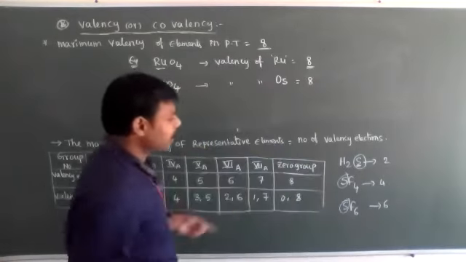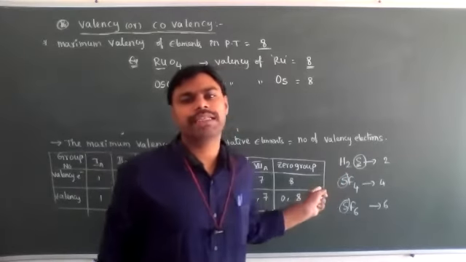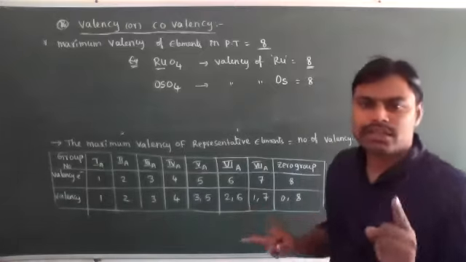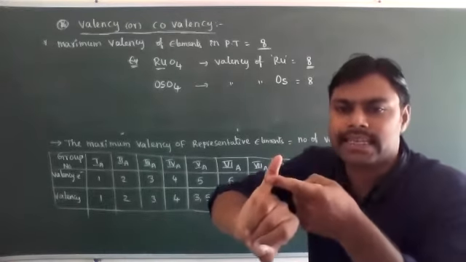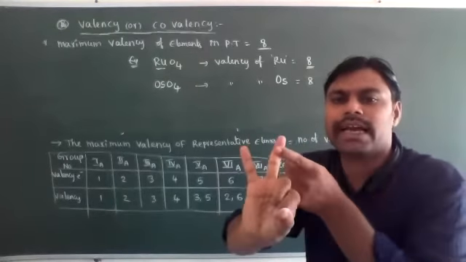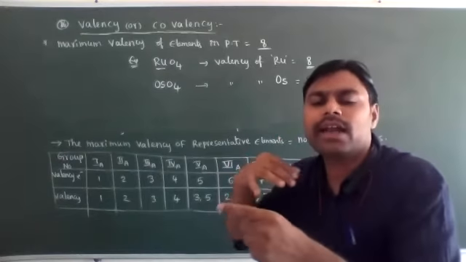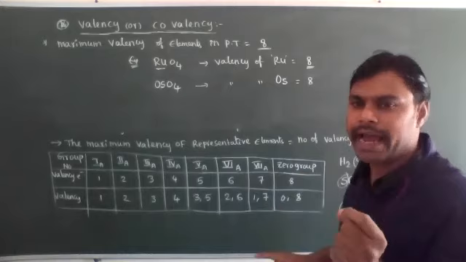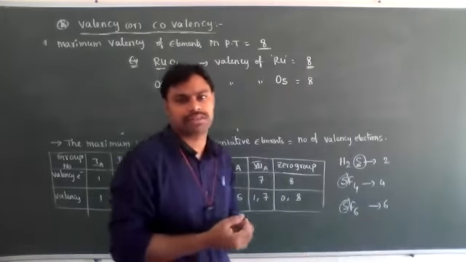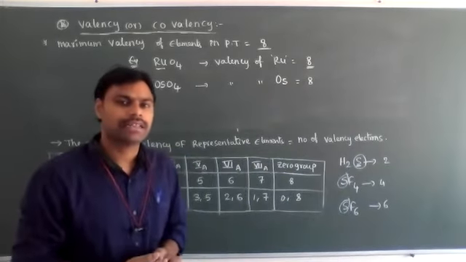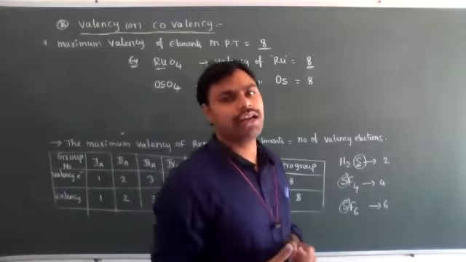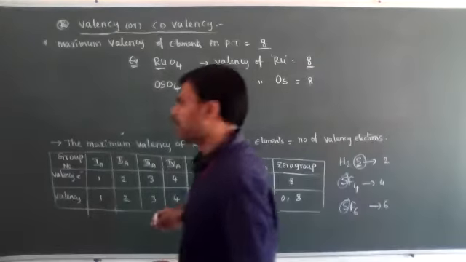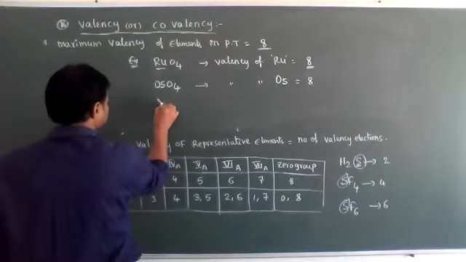Next, noble gases are zero group elements. I already mentioned the zero group element names when discussing their properties. The zero group elements are also called inert gases, and also noble gases. Why do we call them noble gases? Under special conditions, xenon and krypton combine with oxygen atoms. That's why these zero group elements are also called noble gases, because all are present in the gaseous state only.